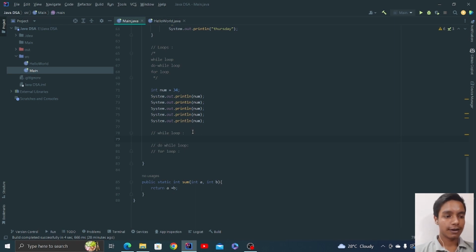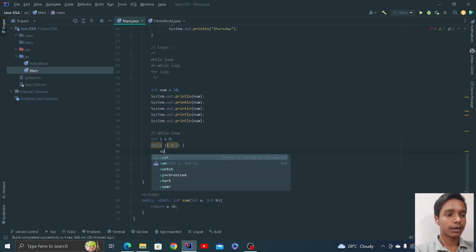Every single loop has different functionalities and works in different ways. For example, if you want to print that num 5 times using a while loop, this is how we do it. We define an index i that starts from 0, then we say while i is less than 5.